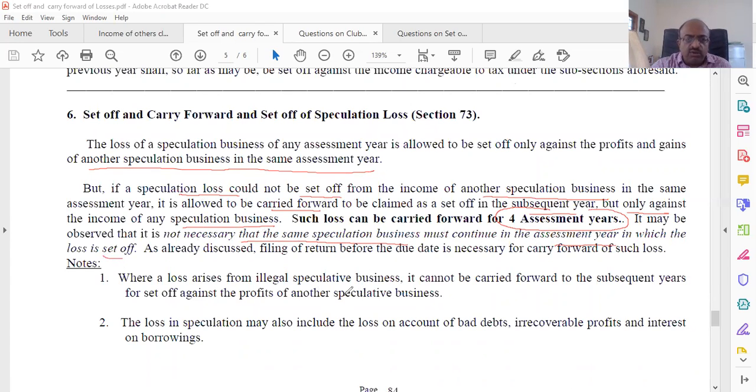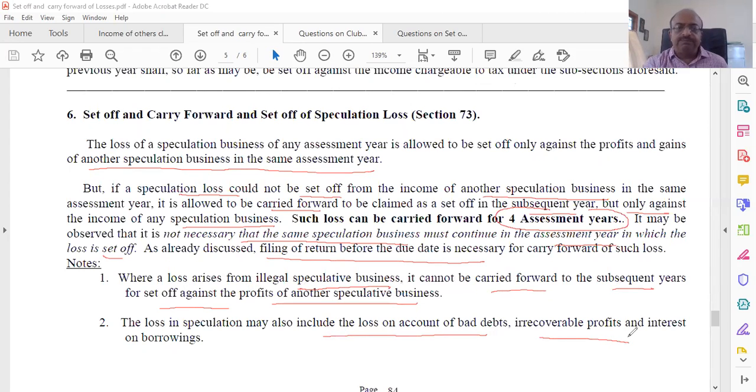As already discussed, all these are compulsory: filing of the return before the due date is necessary. Further, where any loss arises from illegal speculative business, it cannot be carried forward to subsequent assessment years and set off against profits and losses of speculative business. Loss in speculation may include loss on account of bad debt, irrecoverable debt, etc.